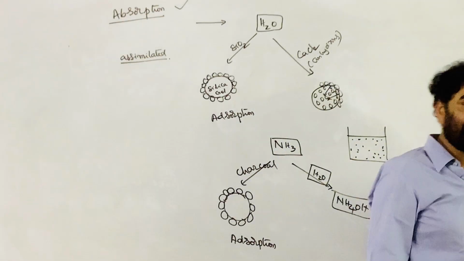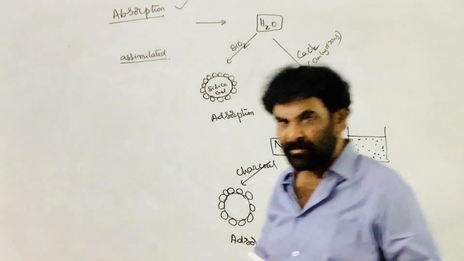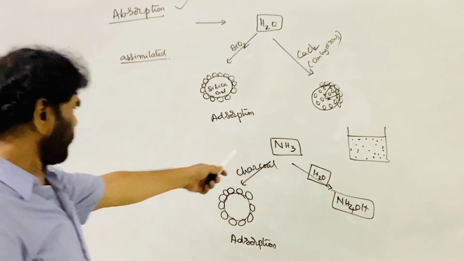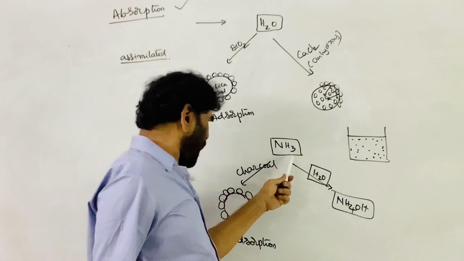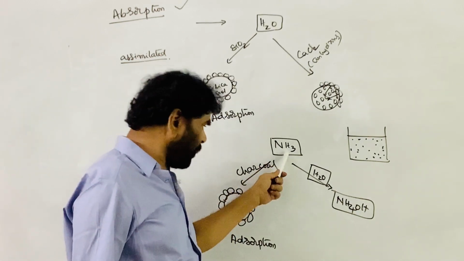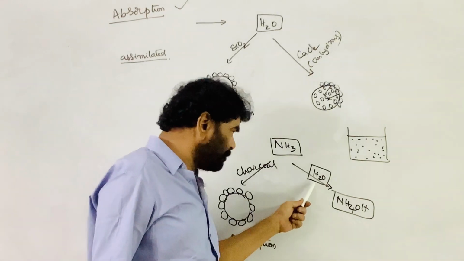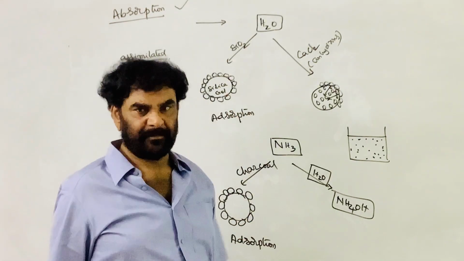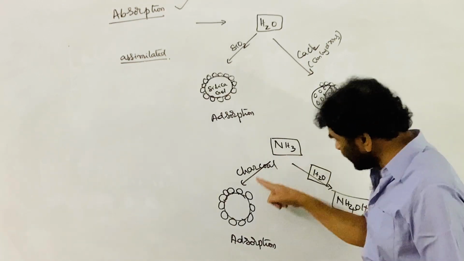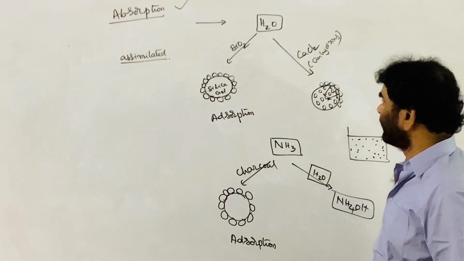Here calcium chloride is existing in the form of CaCl2·6H2O. Similarly, ammonia is adsorbed on charcoal. Ammonia is absorbed by the water. Water absorbs. This is the absorption phenomenon, and that is the adsorption phenomenon.